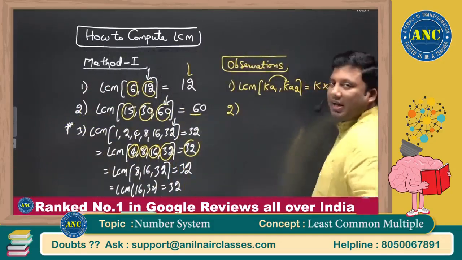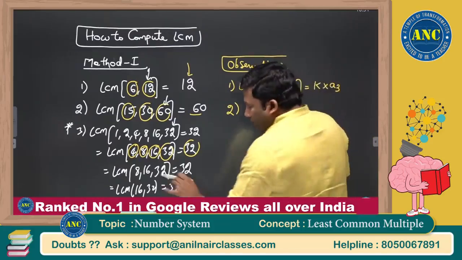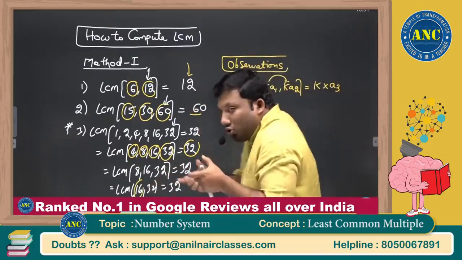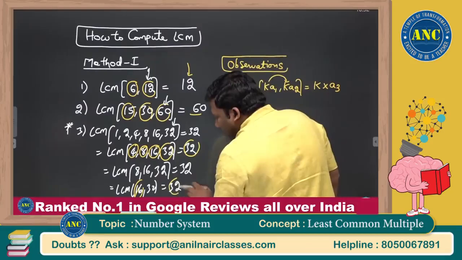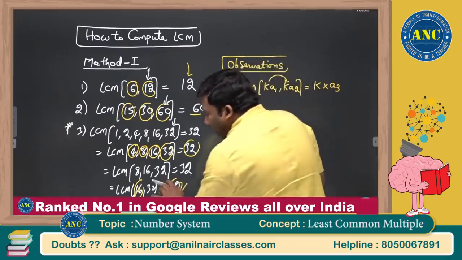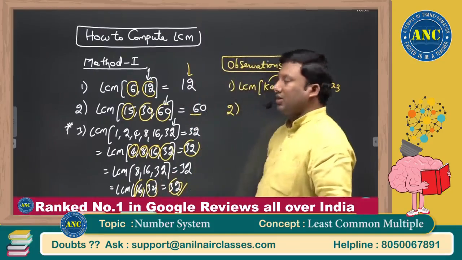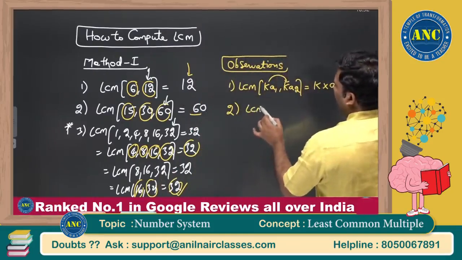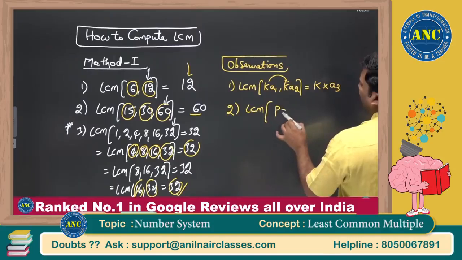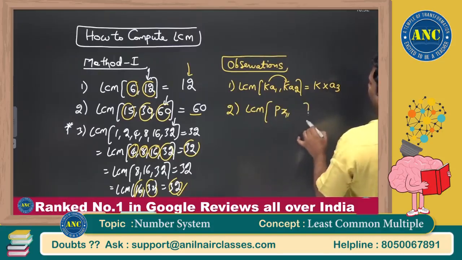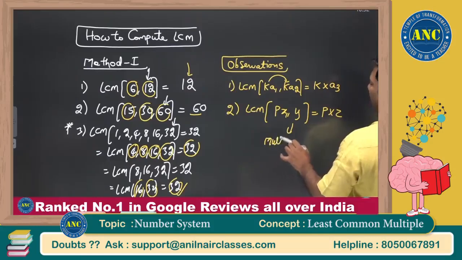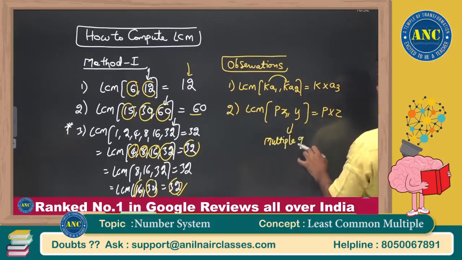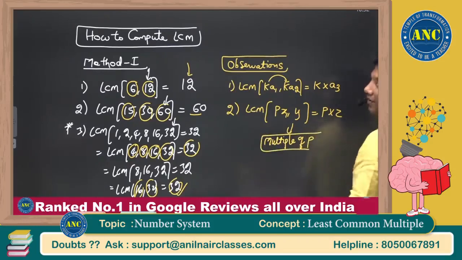Second key point, listen carefully. There are two numbers input. If one number is a multiple of 16 and the answer is a multiple of 16, then the other input should also be a multiple of 16. That means if LCM of P x, y is equivalent to P z, then y should be a multiple of P. The reverse is also true.